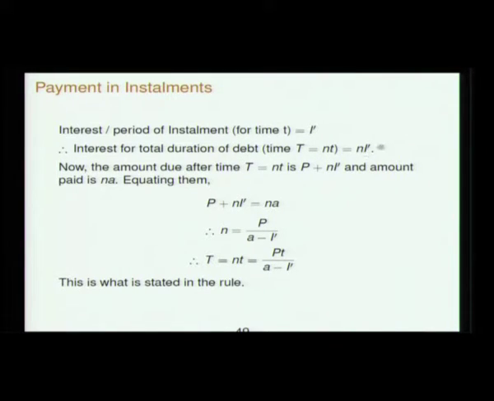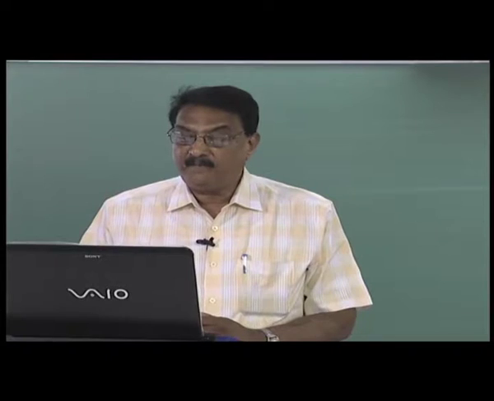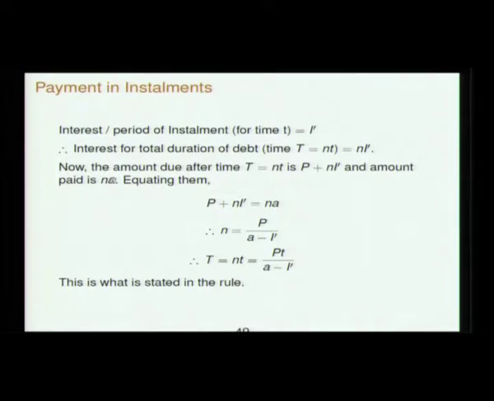The amount due after time T is P plus N I prime, where I prime is the interest per installment which the lender is specifying, and the amount paid is NA, because he is paying n installments of A each. So, P plus N I prime is equal to NA. The number of installments n is given by NT, that is PT by A minus I prime. This is what is stated in the rule.